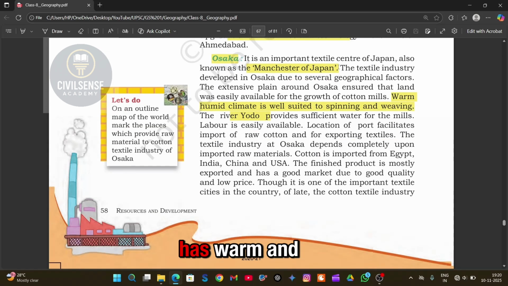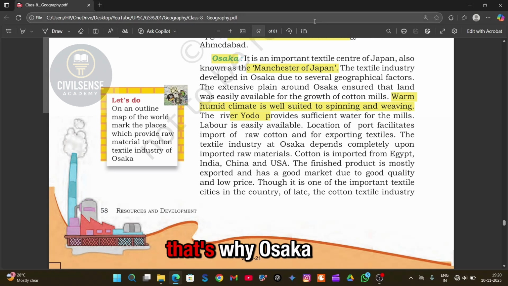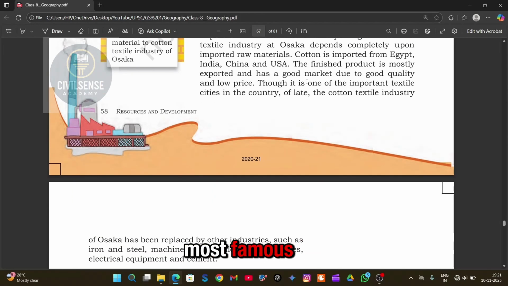You know, Osaka has a warm and humid climate, which is perfect for spinning and weaving. That kind of weather helps the cotton threads stay soft and easy to spin. And not just that, the river Yodo provides enough water for textile mills. So water, weather, skilled workers, everything needed for the textile industry is easily available there. That's why Osaka became one of the biggest and most famous textile cities in the world.